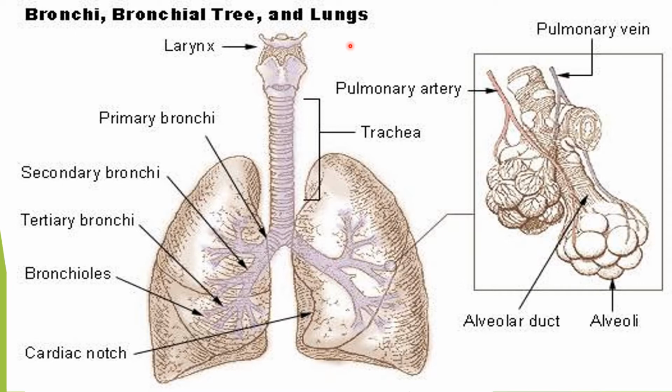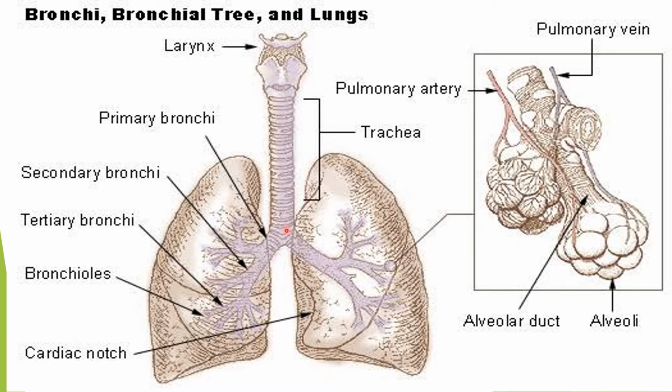When air passes through the vocal cords forcibly, sound is produced. Therefore, it is known as the voice box. So after the air passes through the larynx, it enters into the trachea. So as you can see, it is a long hollow tube supported by C-shaped cartilaginous rings. Now these cartilaginous rings keep the trachea distended and prevent the trachea from collapsing.